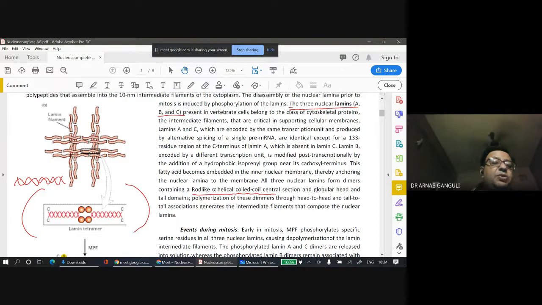Every protein has an N-terminal site with amino groups, and it ends with a COOH or C-terminal site.